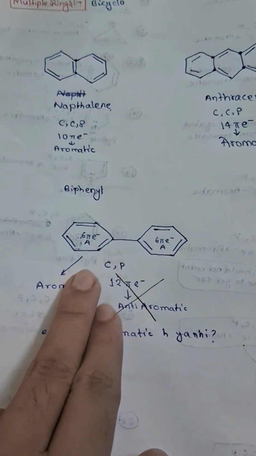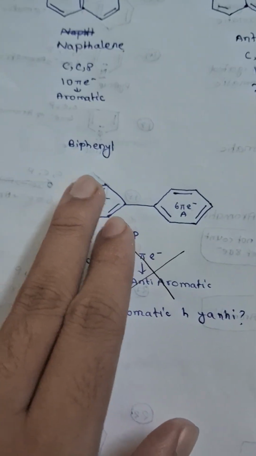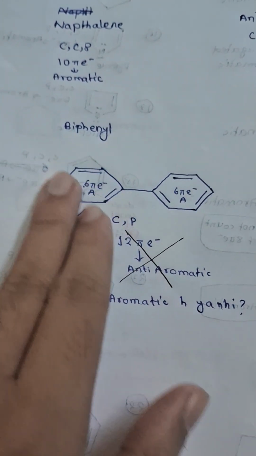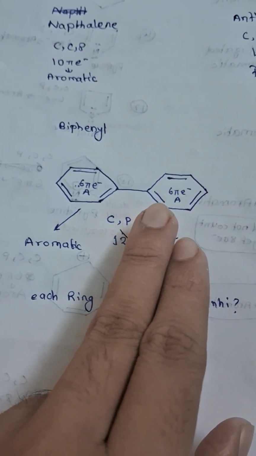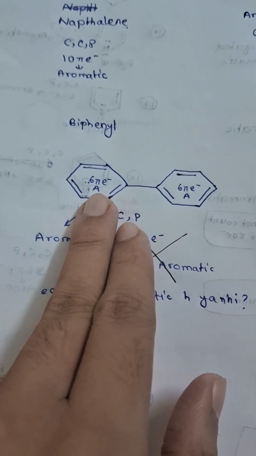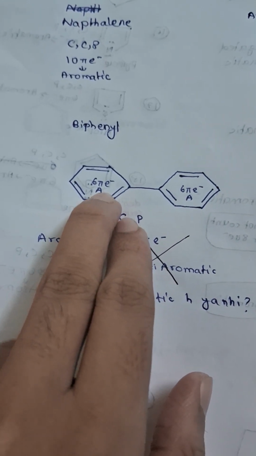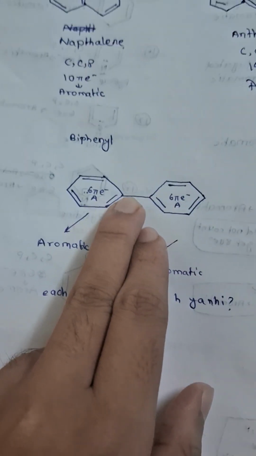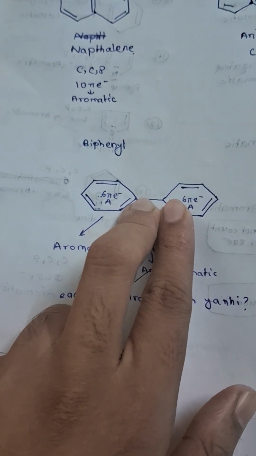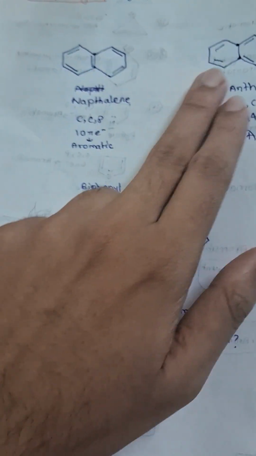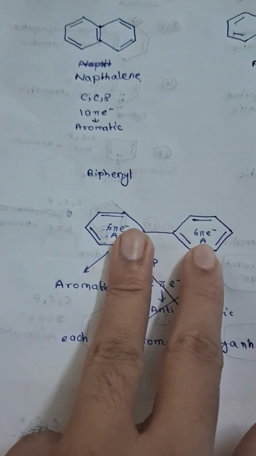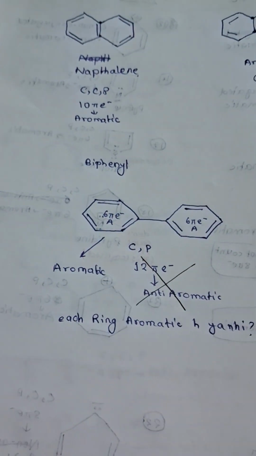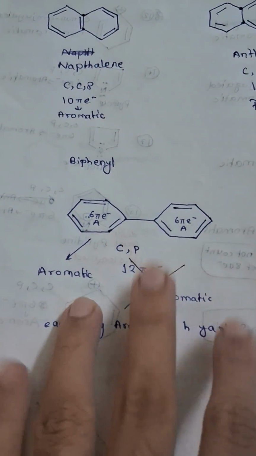This is biphenyl. This is not bicyclo, because in biphenyl you have to check only this ring or this ring to be aromatic, because they are not made from two shared carbon atoms, as they are here. They are different rings, so aromatic. So this is aromatic, this is aromatic, so the whole compound will be aromatic. Okay.